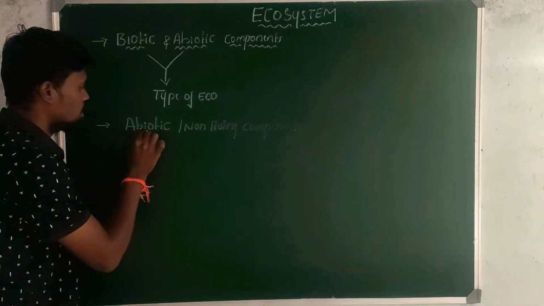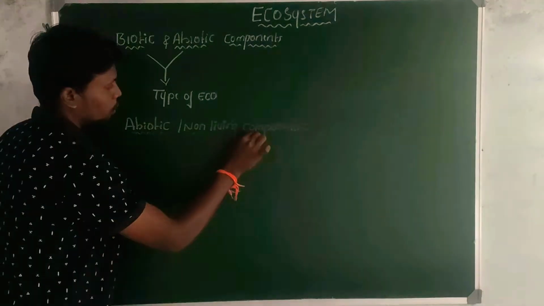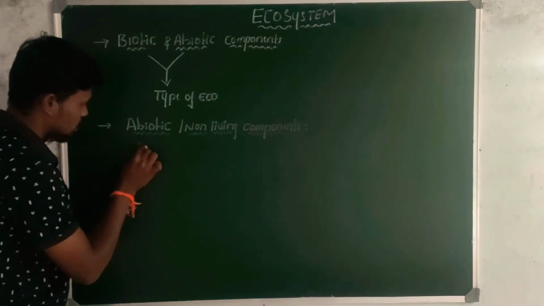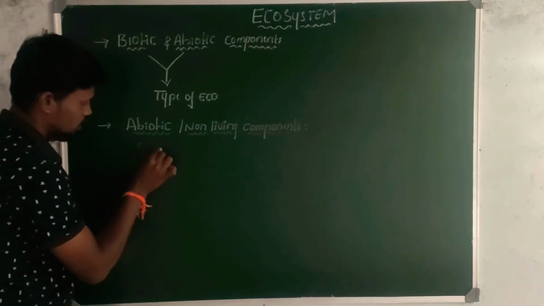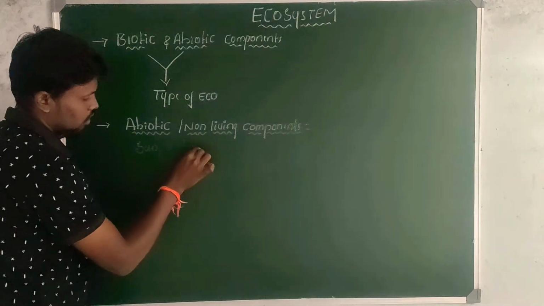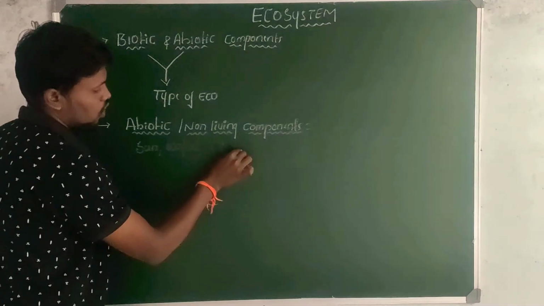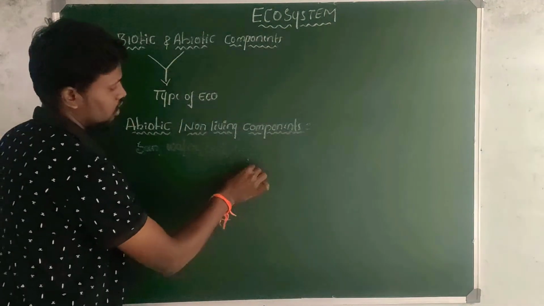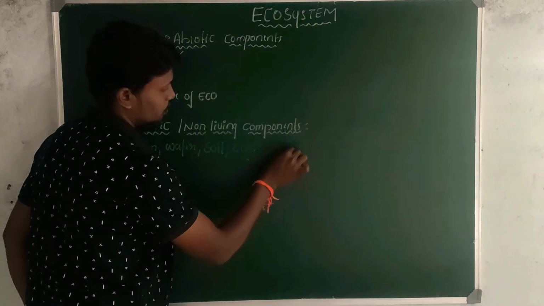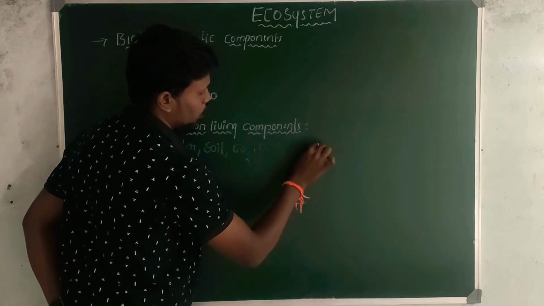These abiotic components, or non-living components, include sun, water, soil, carbon dioxide, oxygen, free nitrogen